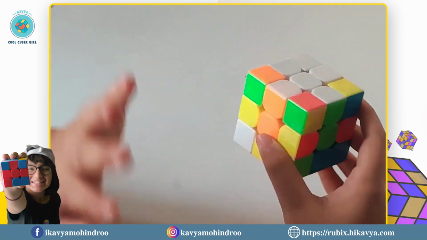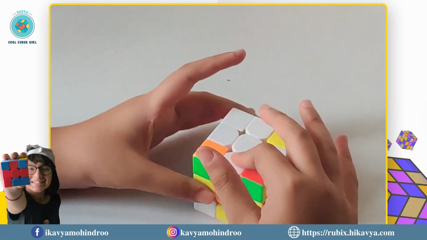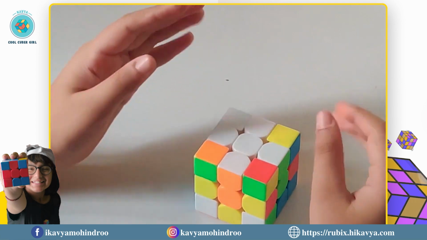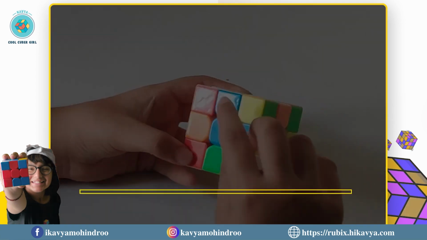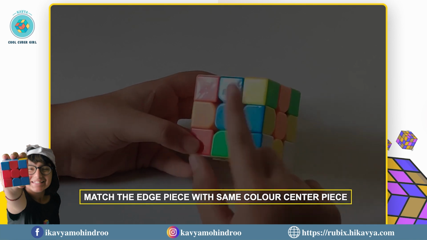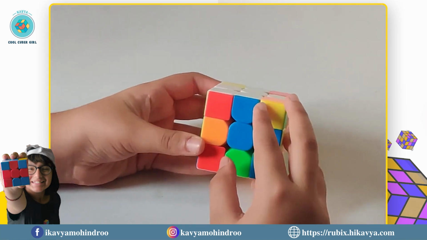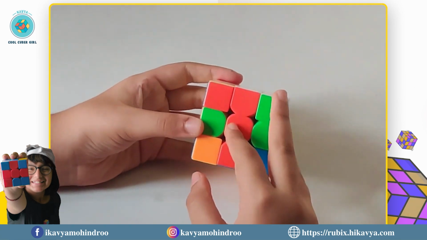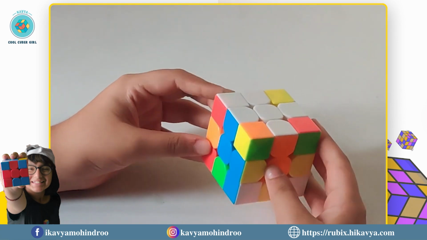But wait, our goal is not only to solve the white cross. अगर white cross ही बस solve होता है, then it is wrong basically. Our goal is even to match the edge piece with its same color centerpiece. जैसे blue match हो रहा है ना, like that, red should also be matched. Green should also be matched. Orange should also be matched.